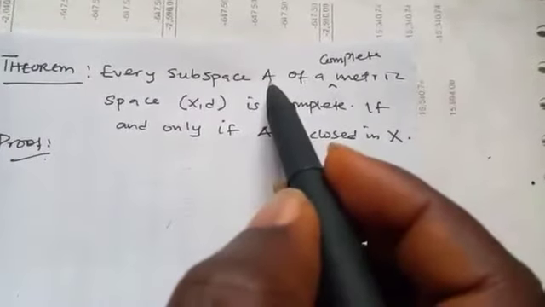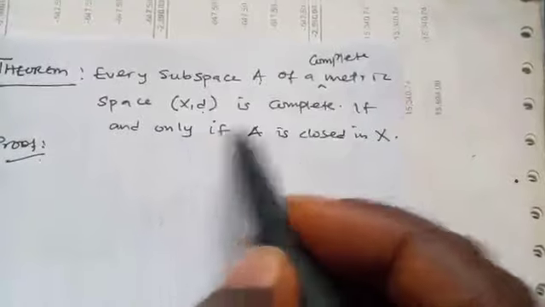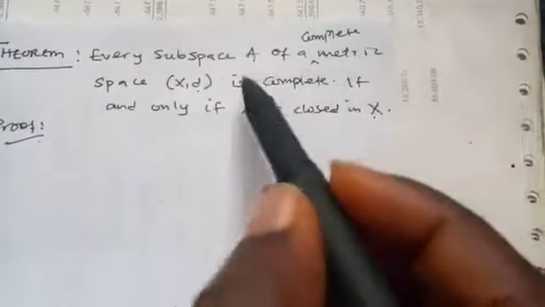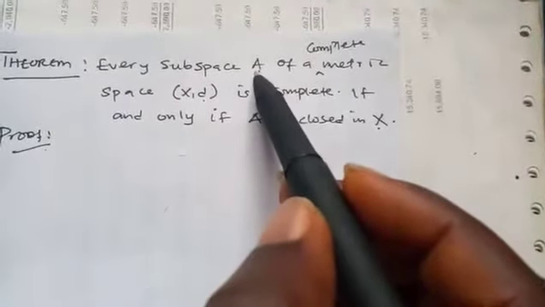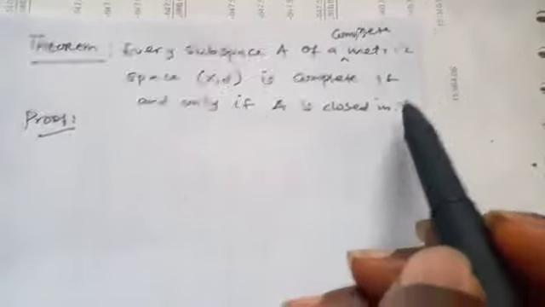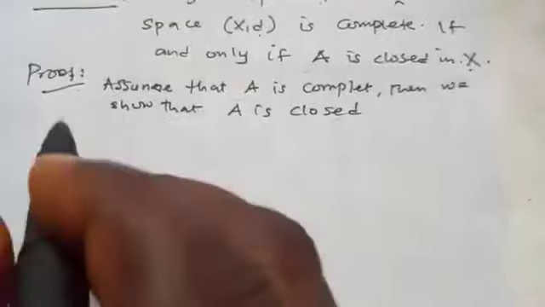That is, every subspace A of a complete metric space X is complete if and only if A is closed in X. Since we have if and only if, we first assume that A is a complete metric space, then we show that A is closed.